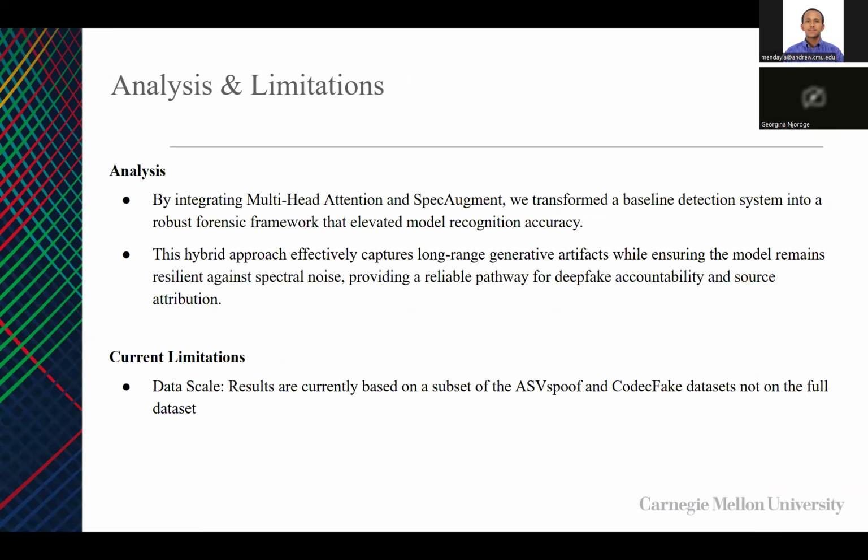So we had a challenge with the scale of the data. We had 102 GB of data, but due to limitations in computation, we had to use a subset of the data. Then introducing multi-head attention and SpecAugment ensured that we had a better model recognition accuracy.